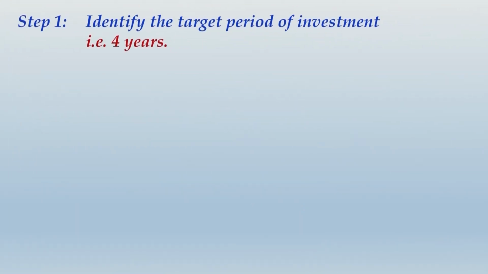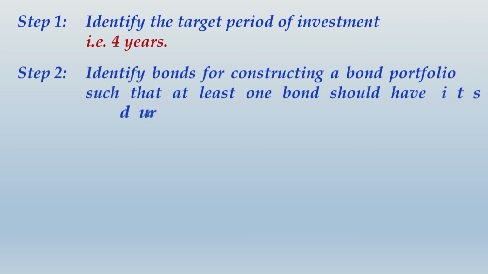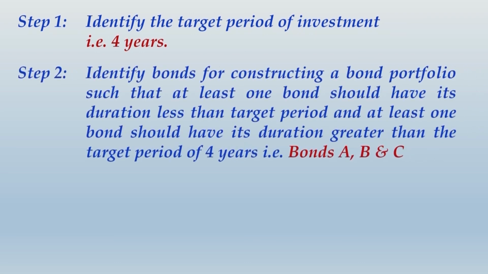So as usual, our first step will be to identify the target period of investment, and that will be 4 years. At least one bond should have duration lower than 4 years, one bond should have duration longer than 4 years, and we definitely find that in the case of these 3 bonds A, B and C. That means there is no problem creating a portfolio of these 3 bonds which will fulfill our objectives.